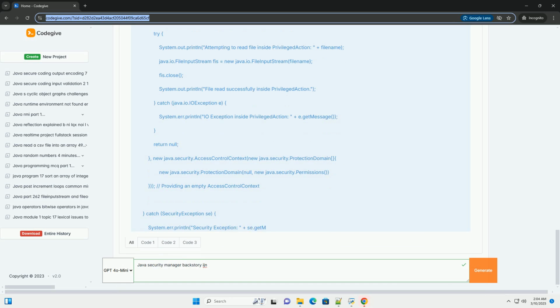7. How it all works together. A. A piece of code attempts to perform a sensitive operation, for example opening a file. B. The Java library or the JVM calls a checkXXX method on the security manager. C. The security manager usually delegates to the AccessController.checkPermission method.